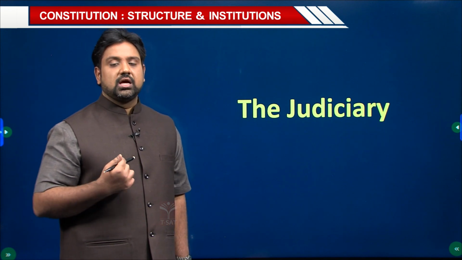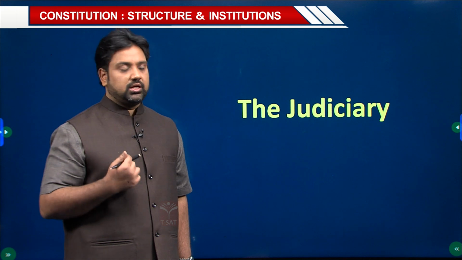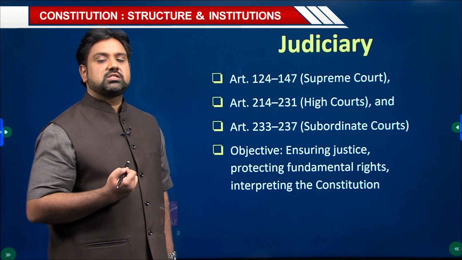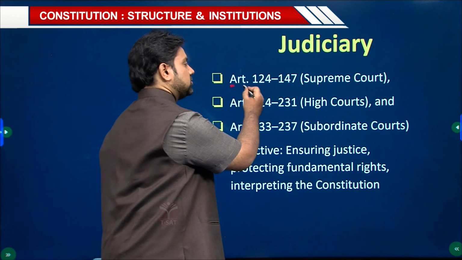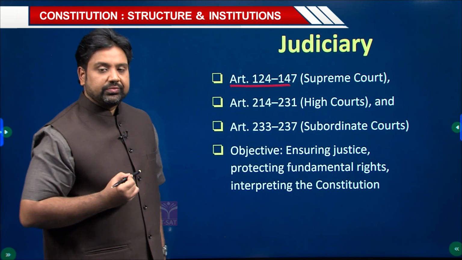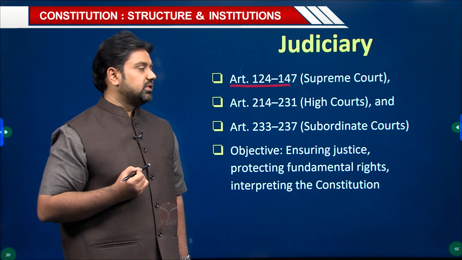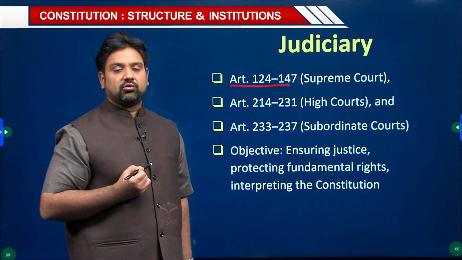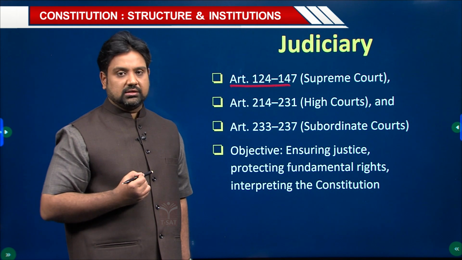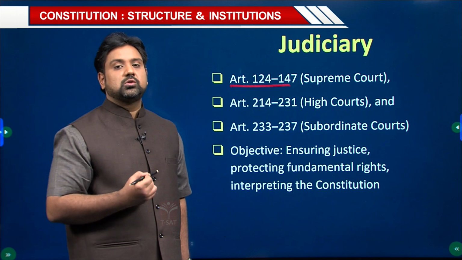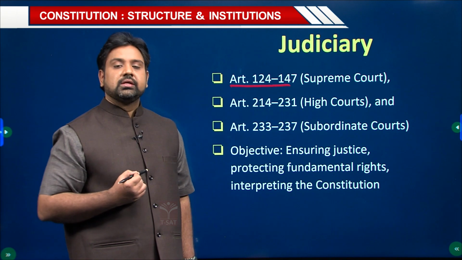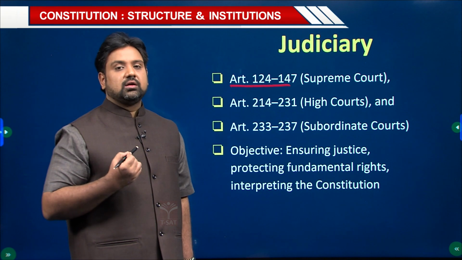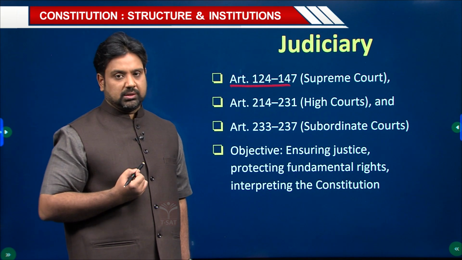Now we will see how the judiciary is organized in India. Whenever we are speaking about the judiciary, first we have to look into articles 122 to 147, which speak about the Supreme Court of India, the highest court in the land. There is no other court in India above the Supreme Court of India, which is situated at Delhi. So, articles 124 to 147 of the Constitution of India clearly speak about the establishment of the Supreme Court of India.